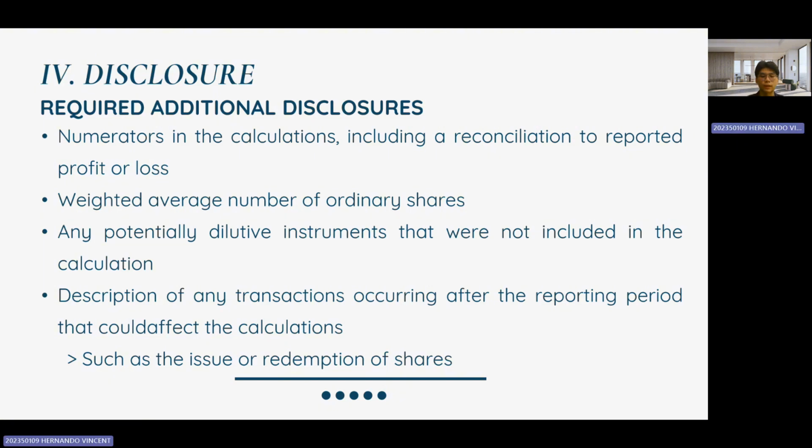And a description of transactions occurring after the reporting period that could impact EPS calculations, such as the issue or redemption of shares. This disclosure ensures that investors and stakeholders have a clear understanding of how EPS is calculated and any factors that may influence it.